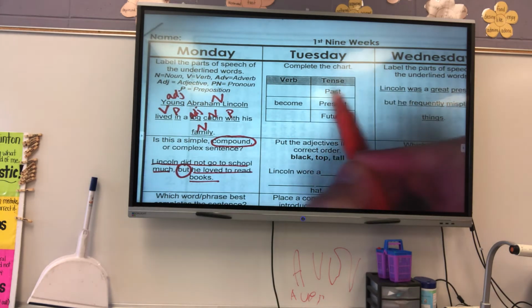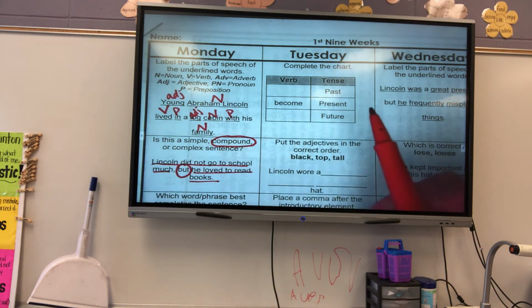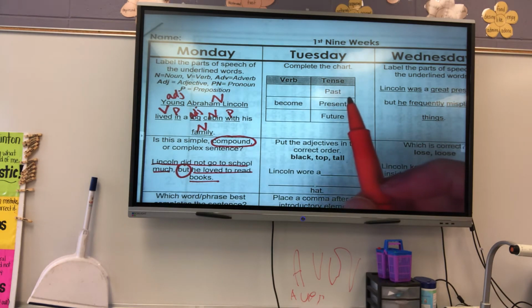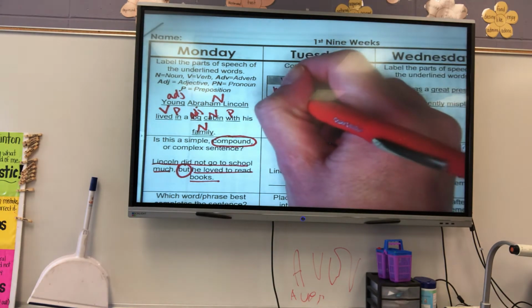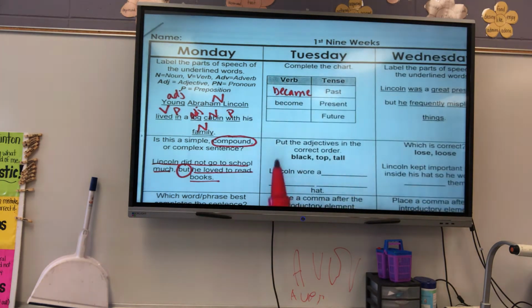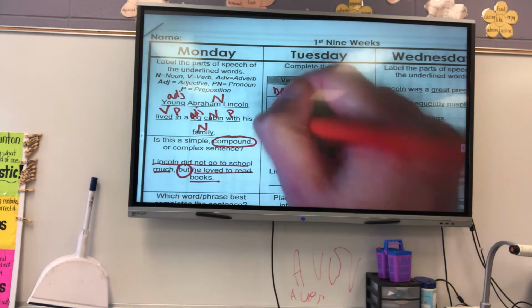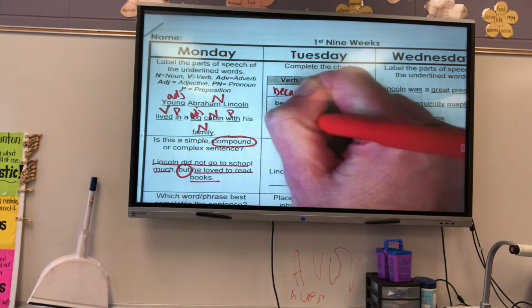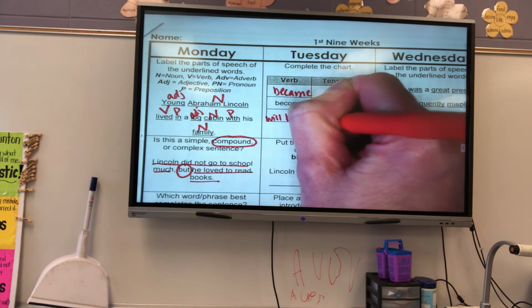We are looking for the past tense of what verb? Become. So what is the past tense of become? Became. All right, and what is the future tense of become? Will become. Okay?